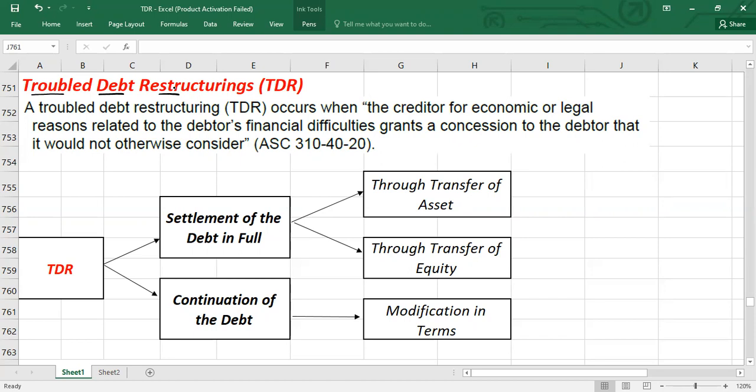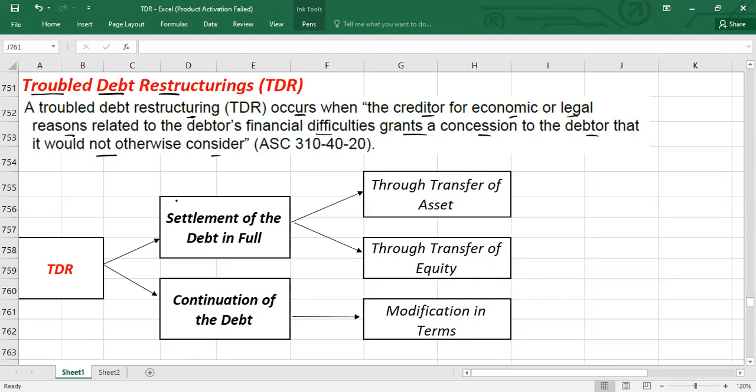Okay, guys. So here we have a simple idea. A troubled debt restructuring, as you can see here, occurs when the creditor, for economic or legal reasons related to the debtor's financial difficulties, grants a concession to the debtor that it would not otherwise consider. Now guys, for troubled debt restructuring there are overall two cases.